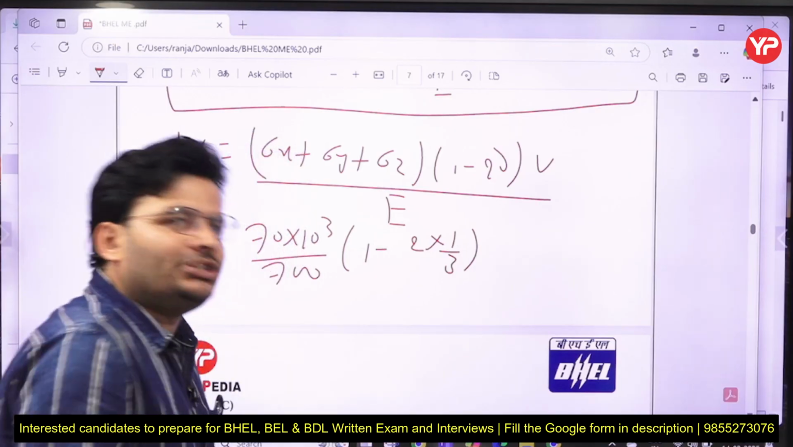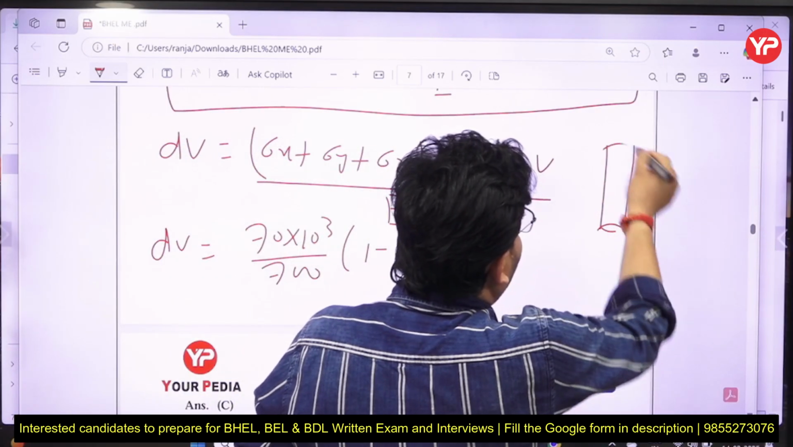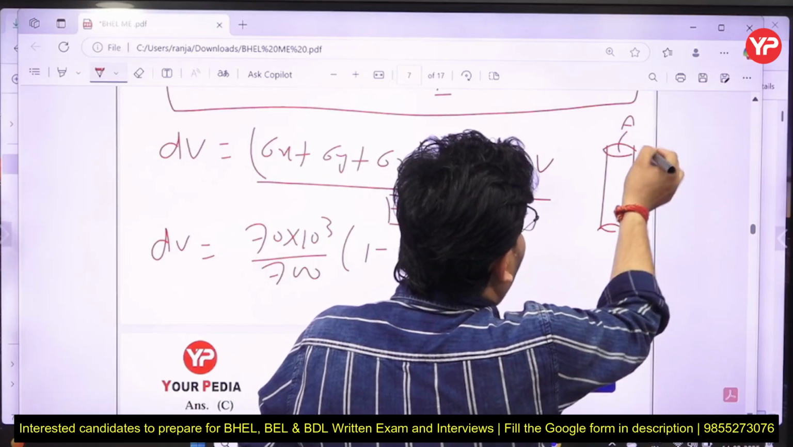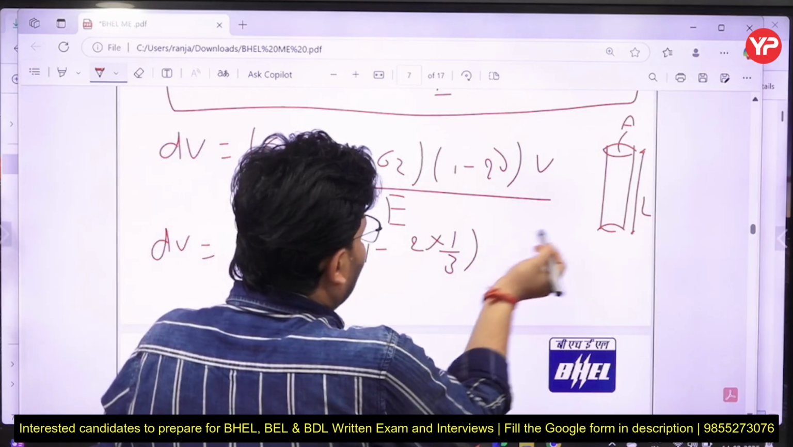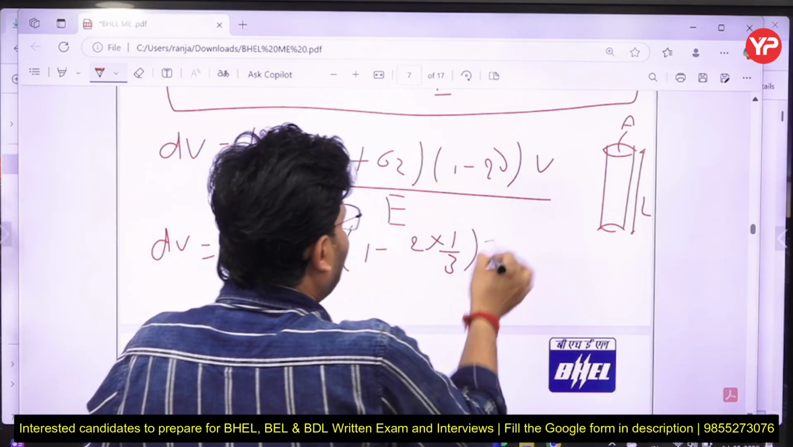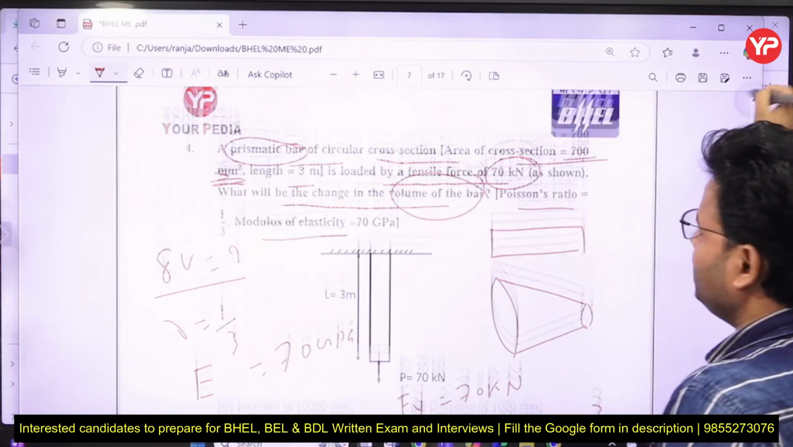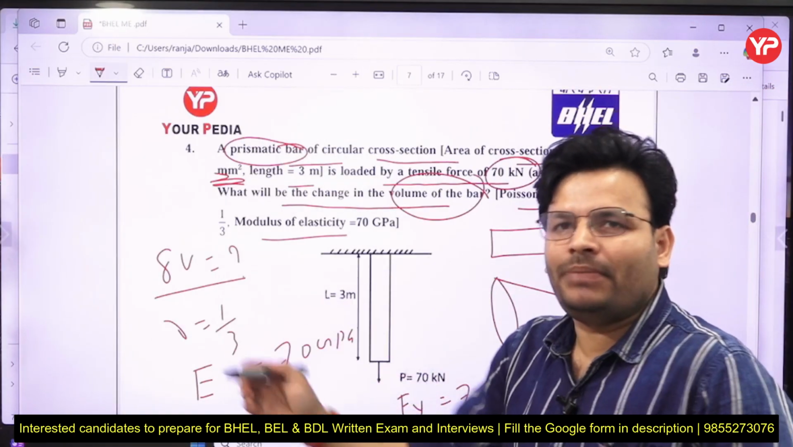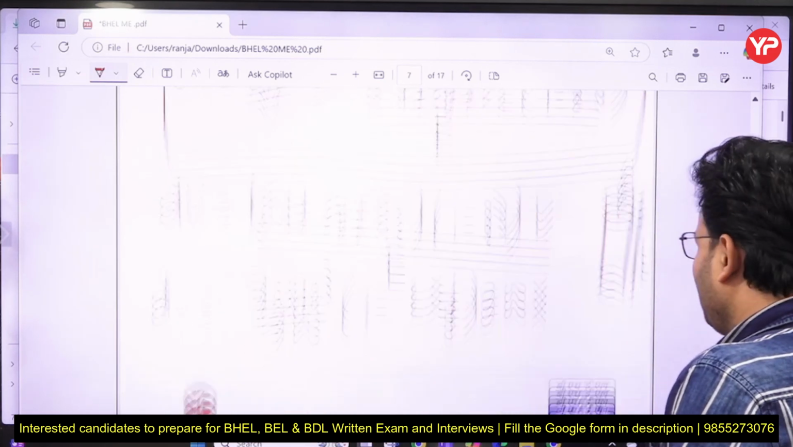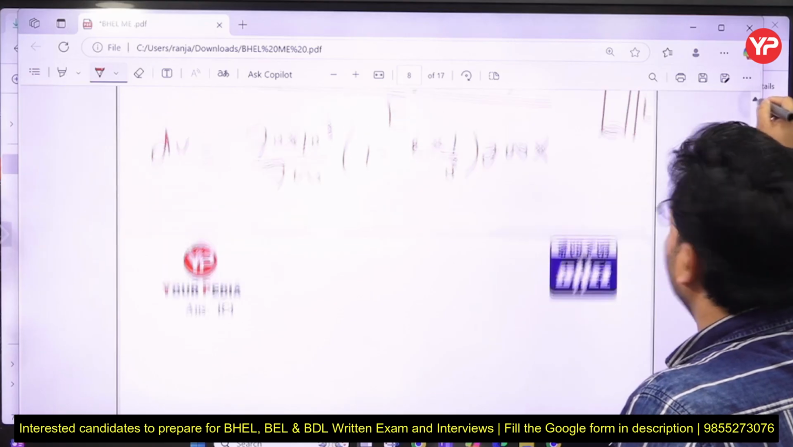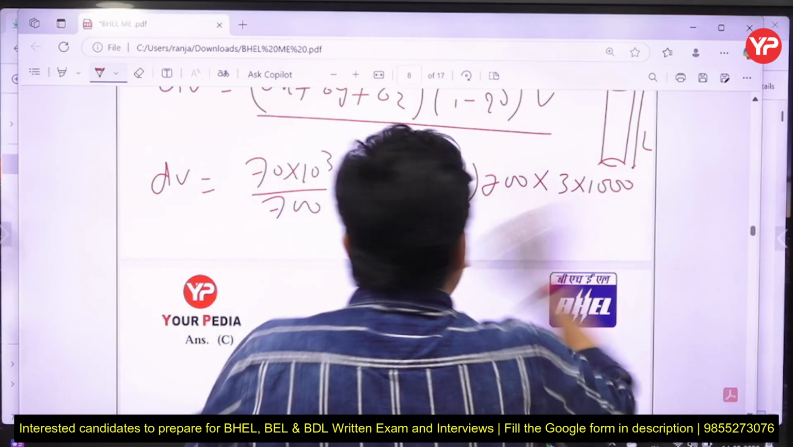What will be the volume? Volume is area into length. The volume of that rod is this cross-sectional area into that length. So the area is 700 into the length. A 3 meter length is given. Convert into mm because ultimately you have to get the answer in mm. So it comes out to be 3000 mm, that is 3 into 1000.